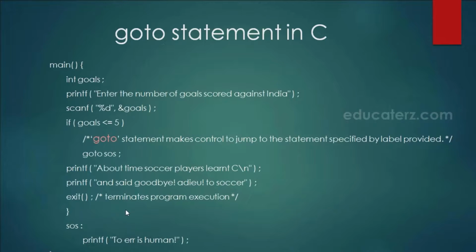Now goto can be used again if we want to come out of the nested loop, because as we have seen, if I use break in a loop, then we can break only the current loop in which break is executed. But if I have 2 or 3 loops nested and in a particular scenario I want to come out of all the loops, then we can use goto. Now we'll check out this programmatically.